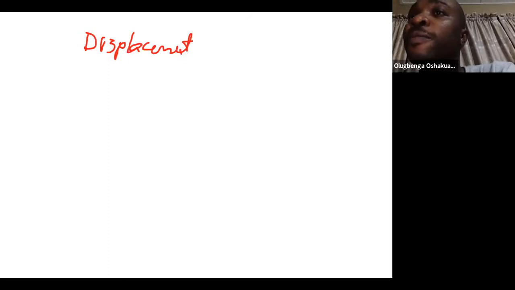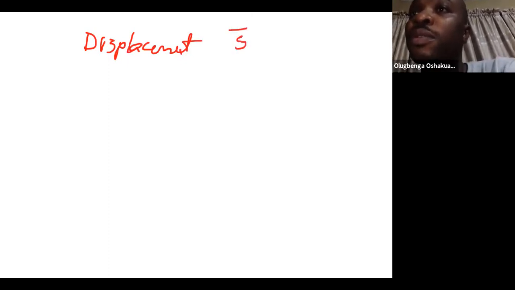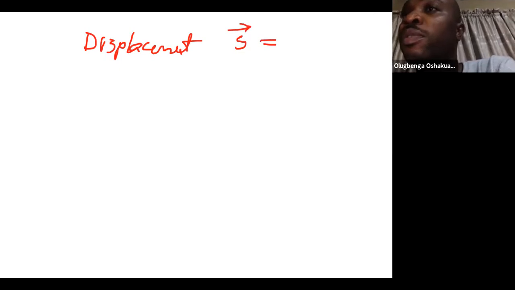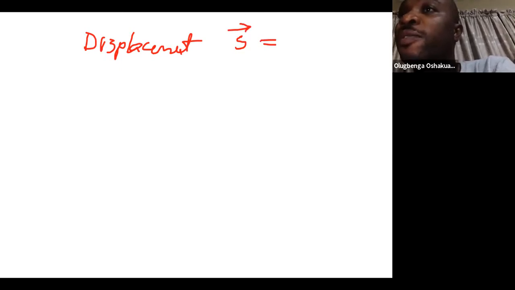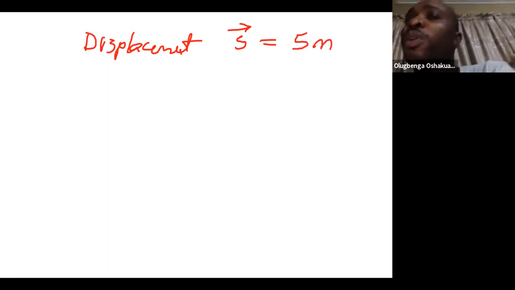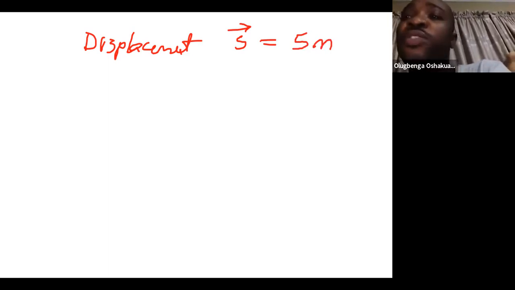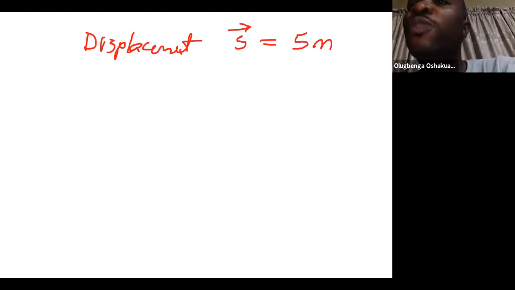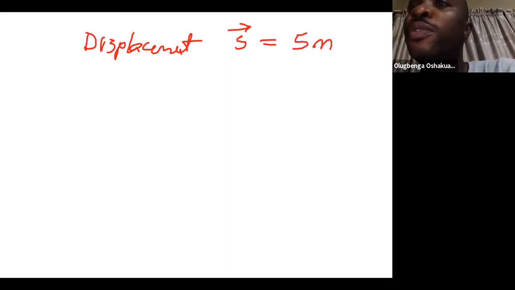So I'll be talking about displacement S equal to, let's say, 5 meters. This is not complete information, but I can say a displacement of magnitude 5 meters.